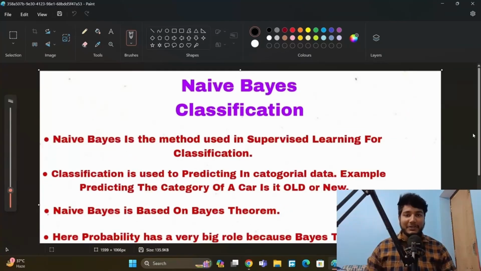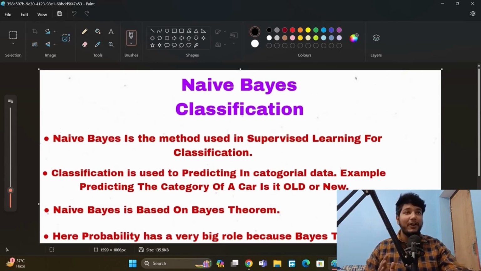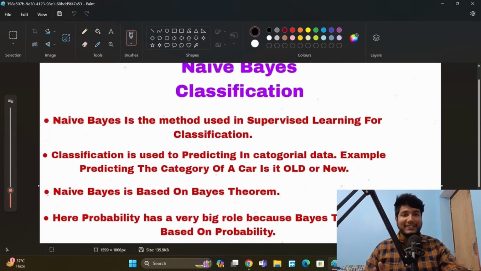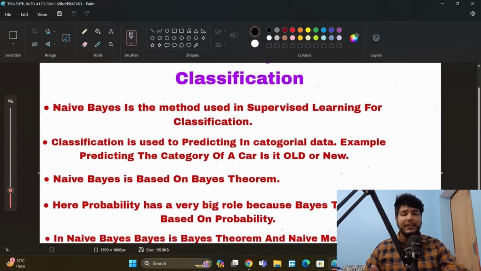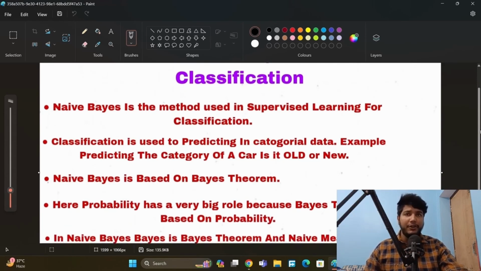Hello everyone, in this video I will explain naive Bayes classification with an example and mathematics. So let's start this video. Naive Bayes is a method used in supervised learning for classification. So what is classification then? Classification is used for predicting categorical data. For example, predicting the category of a car. Is it old or new?